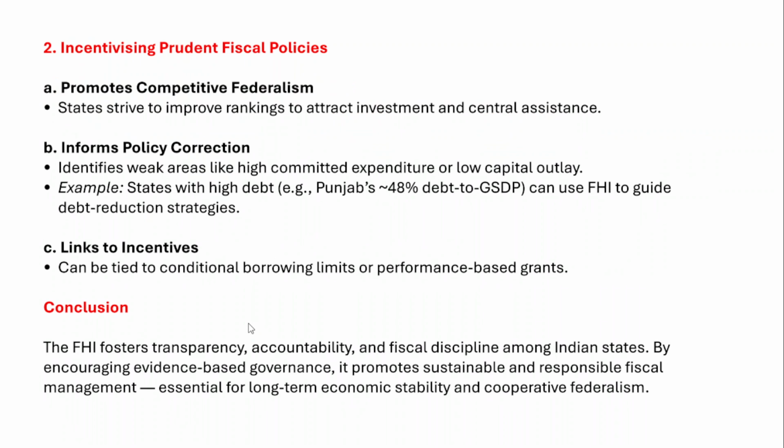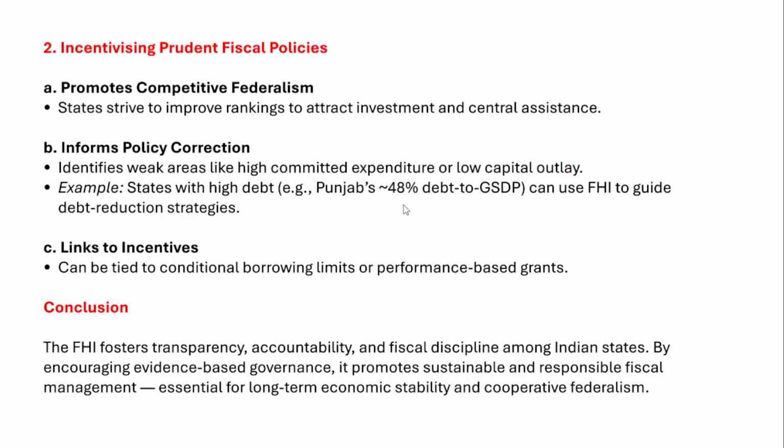Now, how the Fiscal Health Index is incentivizing prudent fiscal policies, because it promotes competitive federalism among different states. So therefore, the states strive to improve their ranking and attract investments, and better central assistance will also be received by the states. And then it also informs policy correction. For example, it identifies weak areas like high committed expenditure or low capital outlays.